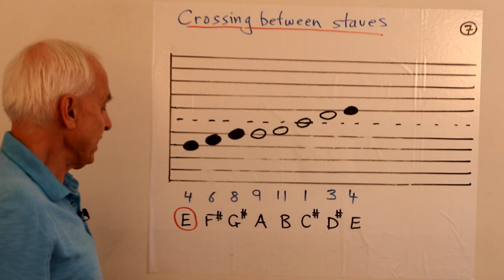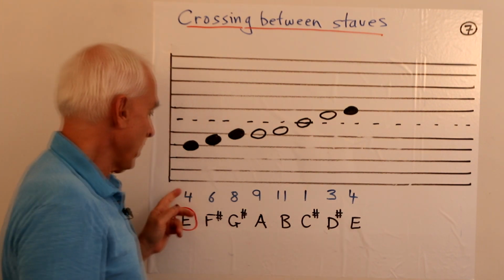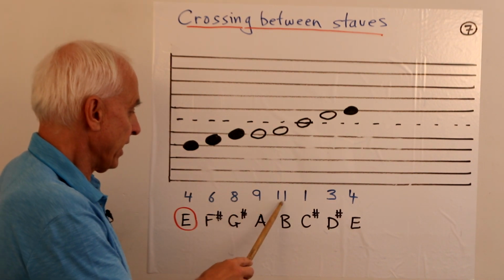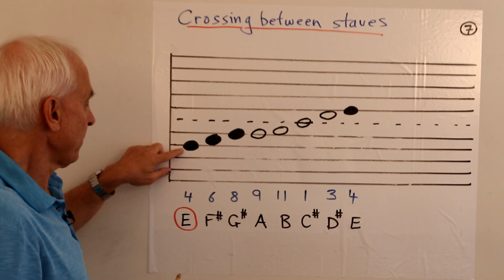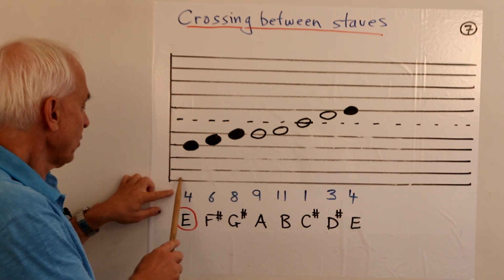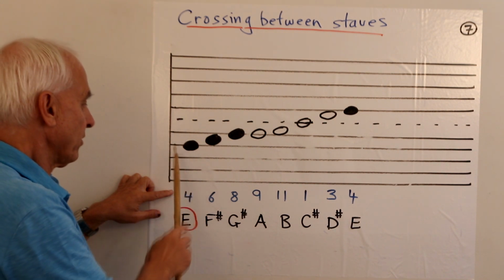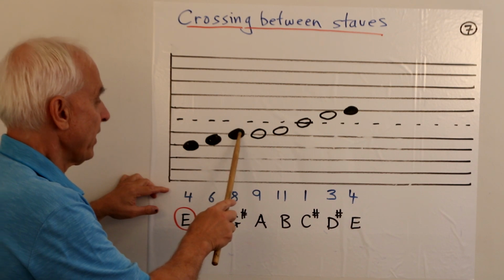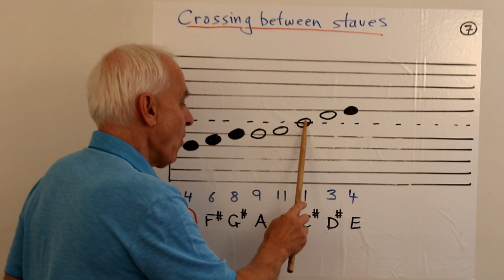So let's look at the E scale, whose notes are E, F sharp, G sharp, A, B, C sharp, D sharp, E. In terms of tones: 4, 6, 8, then up 1 to 9, 11, 1, 3, and then up 1 to 4. So there's 4. Okay, remember 0, 4, 8, 0, 4, 8, 0, 4, 8, 0. So that's 4. That's 6. That's 8. Then up 1 to 9, up 2 to 11, up 2 to 1.